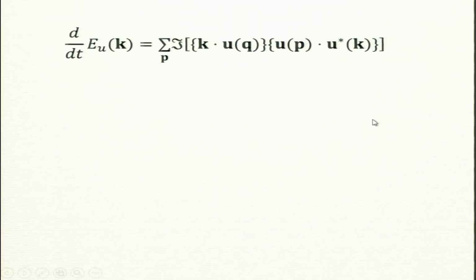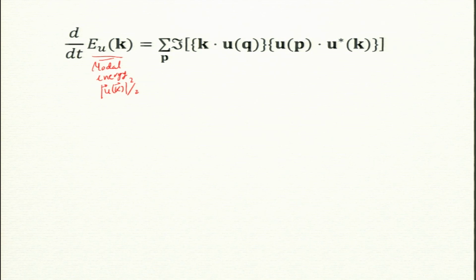So, let us just start with some simple equations. I will derive this. That is my objective today, to derive formulas for these transfers. So, you have to now recall our discussion in the past. I am sure we did enough of this equation, so you will immediately recollect it. The energy of a given Fourier mode, which we call modal energy, is |u(k)|^2/2, where u is a vector and k is a vector, right. So, given Fourier mode u(k), its energy is E_u(k), and in fact that is a definition.